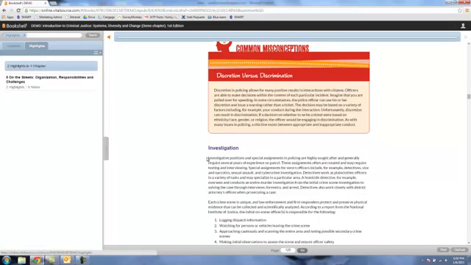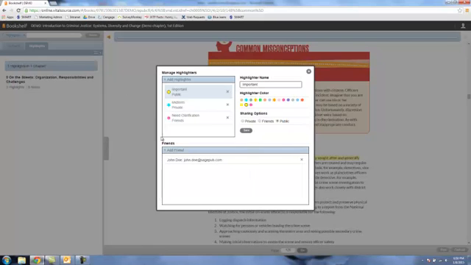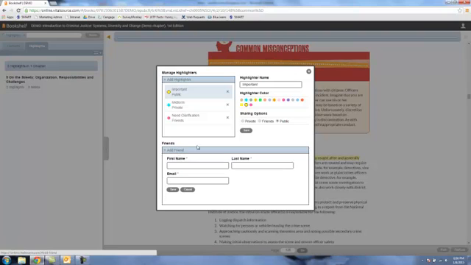The Highlights tab on the top of the window allows you to highlight the text and take notes. Clicking on the menu icon on the navigation bar allows you to manage and share them. Students can also color code and title the highlights for easy study. They can also share their notes and highlights with their friends or the class as a whole.